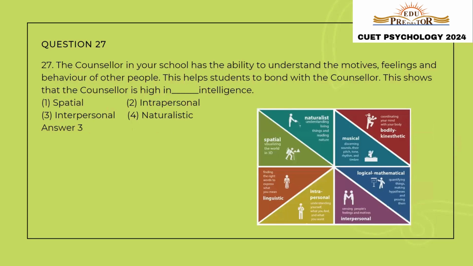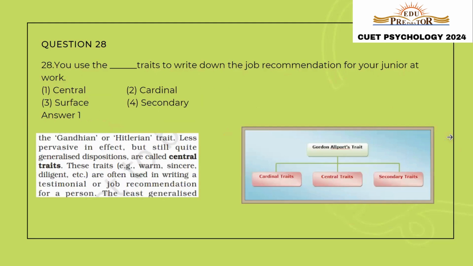The counselor in your school has the ability to understand the motives, feelings, and behaviors of other people. This helps students to bond with the counselor. This shows that the counselor is high in. So whenever a person is able to understand the motives, feelings, and behaviors of other people, is able to engage with them effectively, then that type of intelligence is known as interpersonal intelligence. This was given by Howard Gardner under his theory of multiple intelligences. So the correct answer is option number 3, interpersonal intelligence.